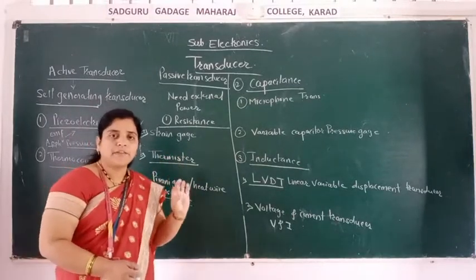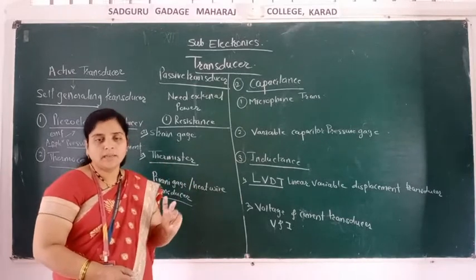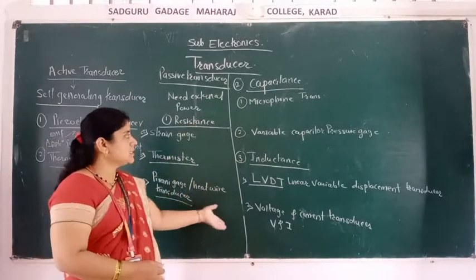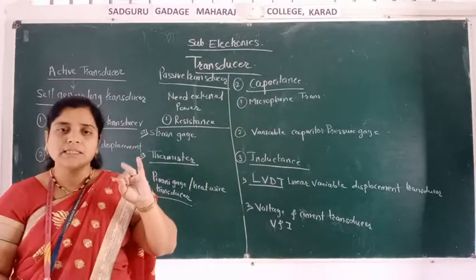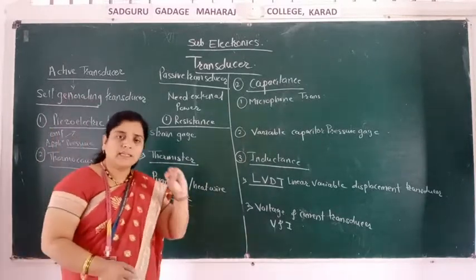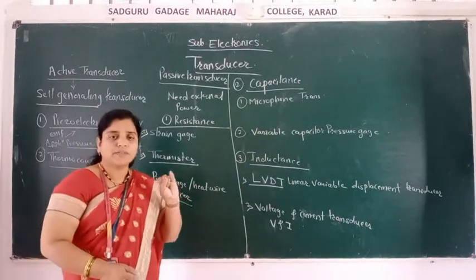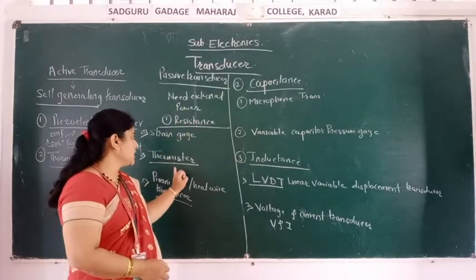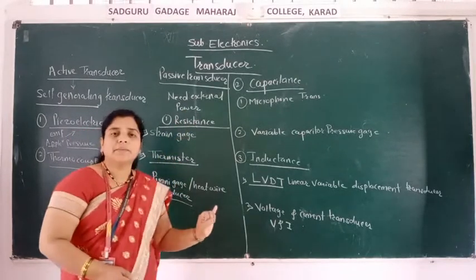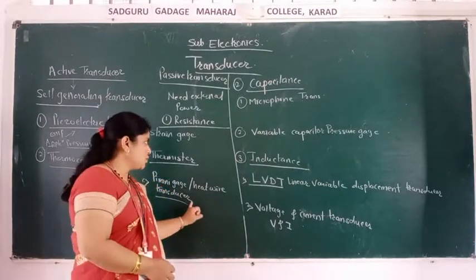Active transducers include the piezoelectric transducer and the thermocouple transducer. Passive transducers are divided into three types: resistance, capacitance and inductance. In the resistance type, there are three transducers. First is the strain gauge. Second is the thermistor. Third is the Pirani gauge, also called the heat wire transducer.